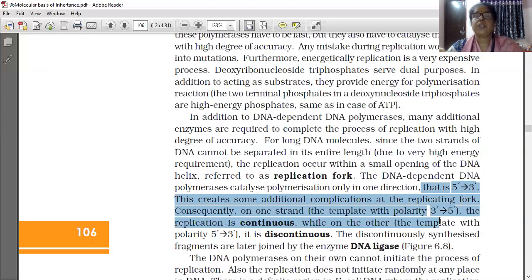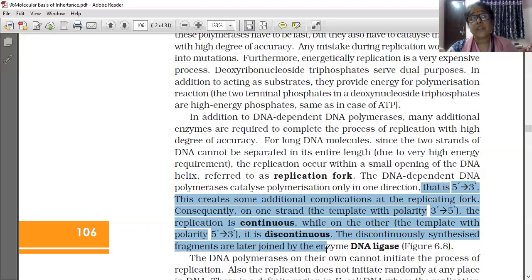On one strand, the template has the polarity 3' to 5', and there the replication is continuous. On the other, which has 5' to 3', the formation is discontinuous. The discontinuously synthesized fragments are made fragment-wise, one by one.